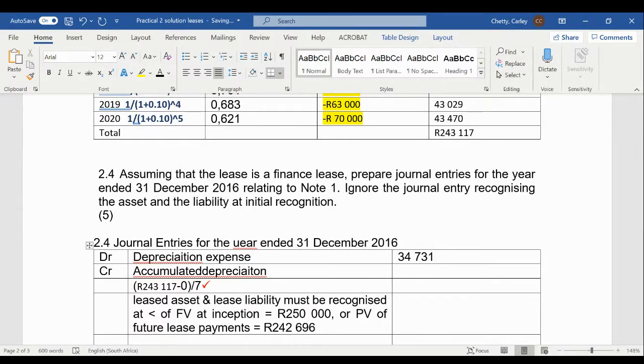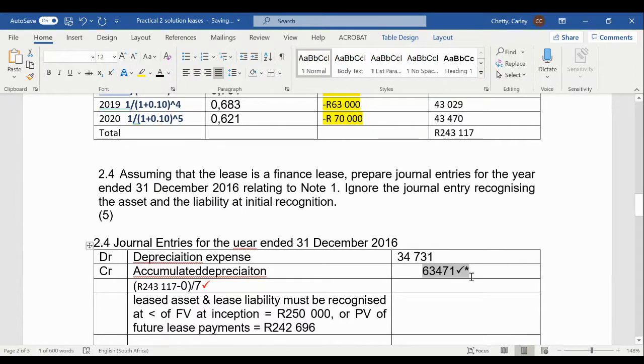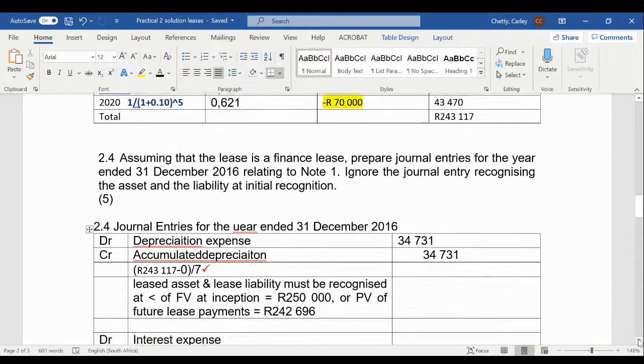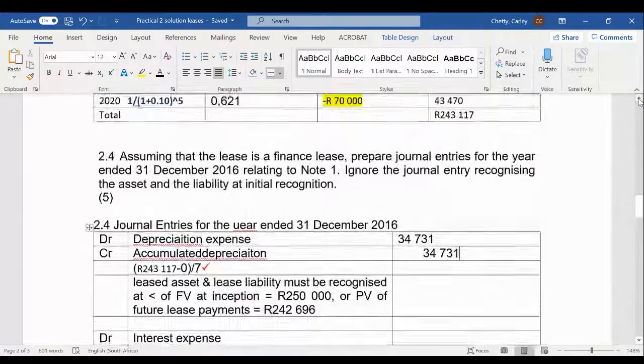That is the amount I get for the depreciation. And I see someone else agreed with me. Thank you very much. So 34,731. Okay, that is the depreciation and the accumulated depreciation journal entry.